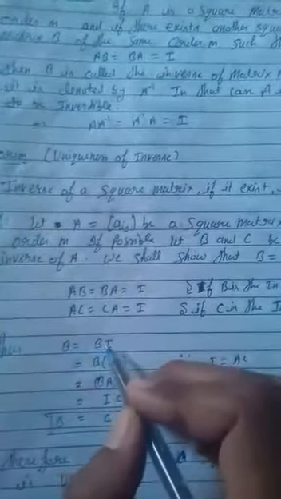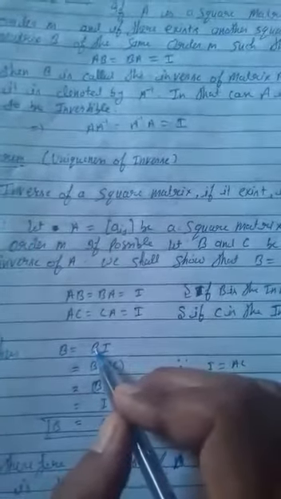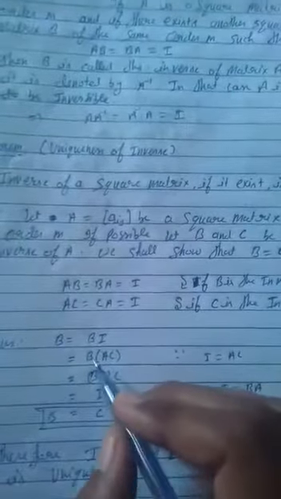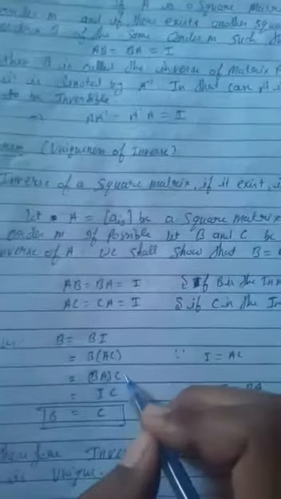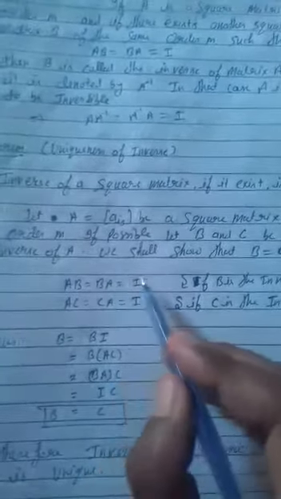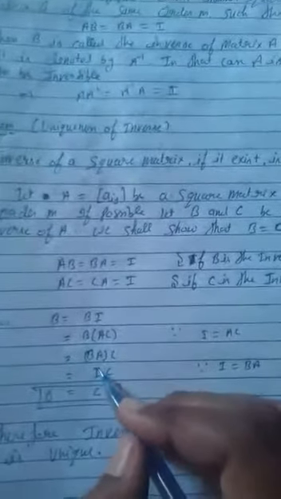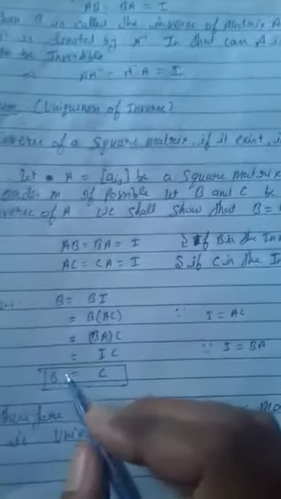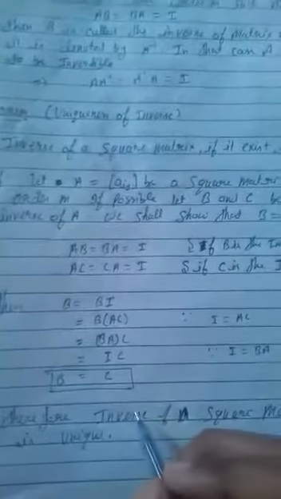Let me take B is equal to B into I, because matrix B into I is equal to B, and I is equal to AC. We have given the reason I equal to AC. Now, by the associative property, (BA) into C, and BA is equal to identity. It is the identity matrix. I into C, that is C. So, we have proven that B equal to C. Therefore, the inverse of a square matrix is unique.